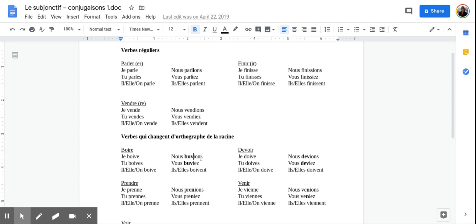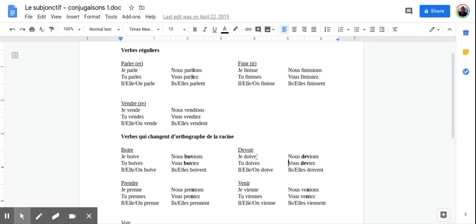Boire, it follows the same pattern it does in the indicative. So when we say je bois, but nous buvons, right? So we already know that the nous form has a B-U-V spelling, so that stays the same here. And it continues to follow the same pattern of E, E-S, E, I-O-N-S, I-E-Z, E-N-T, right? So again, any of the changes that happen in the boot that we've already learned, they're the same here. So je dois has the O-I, but nous devons has the D-E-V.